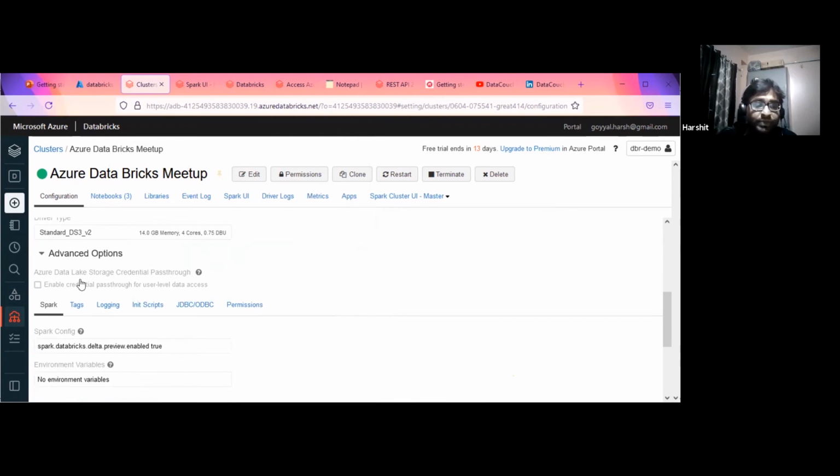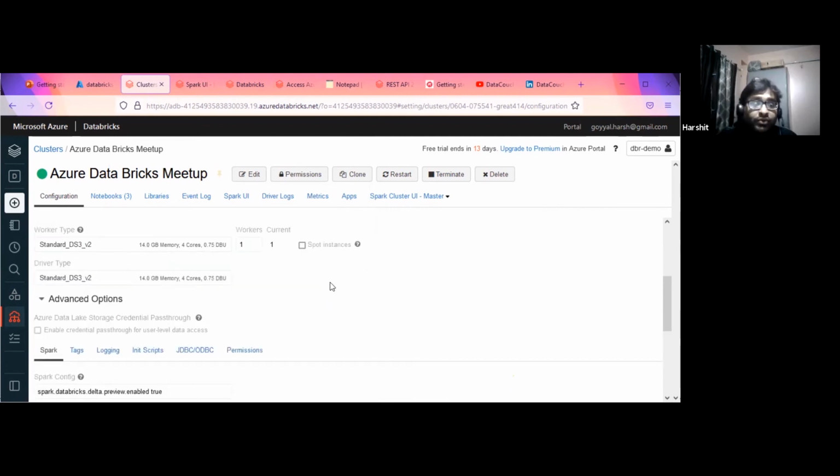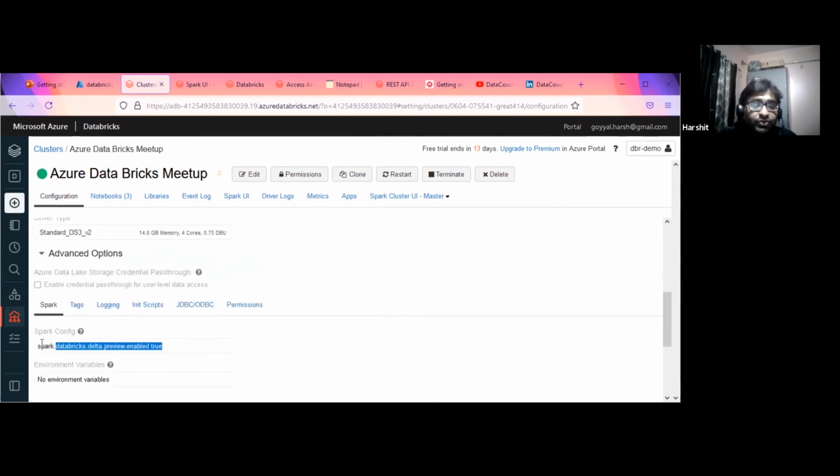So this is the credential passthrough way. We may create a mount point, or we may start with a Spark configuration, so whenever the Spark cluster starts, it is done. These are the things that we may encounter in different projects whenever we are working on the Databricks side.